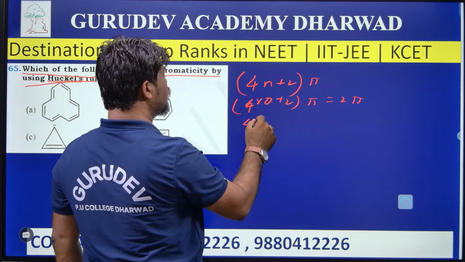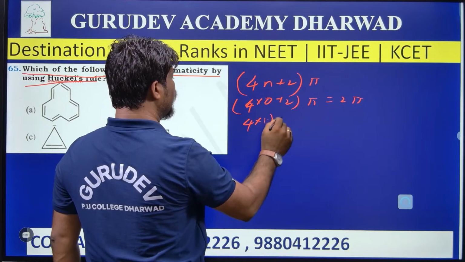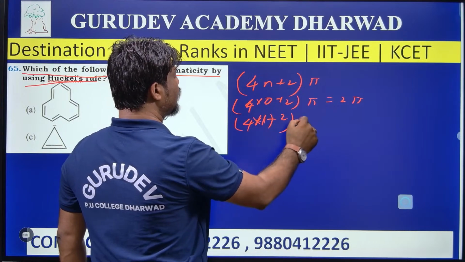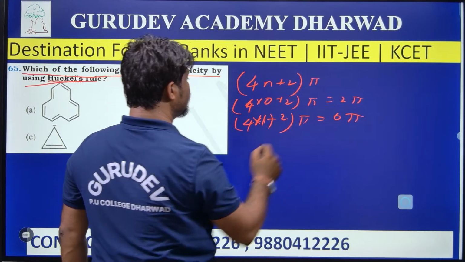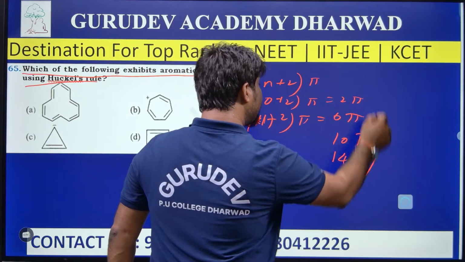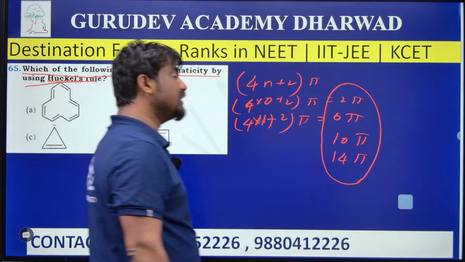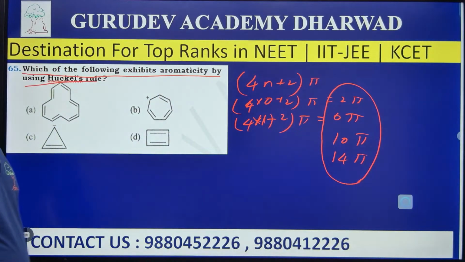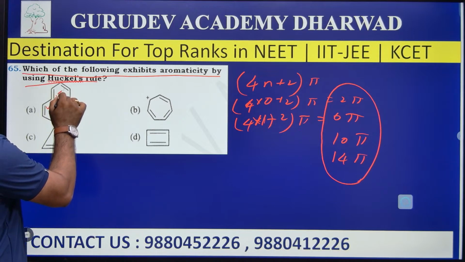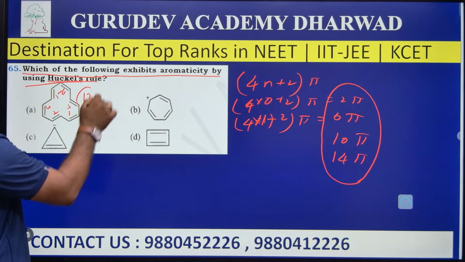Then if n is equal to 1, that is 4 into 1 plus 2 pi electrons. That is how much? 6 pi electrons. Like this, 10 pi electrons, like this 14 pi electrons. If the molecule contains 2, 6, 10, 14 pi electrons, then it follows Huckel's rule. Yes, option A contains 1, 2, 3, 4, 5, 6, up to 12 pi electrons.